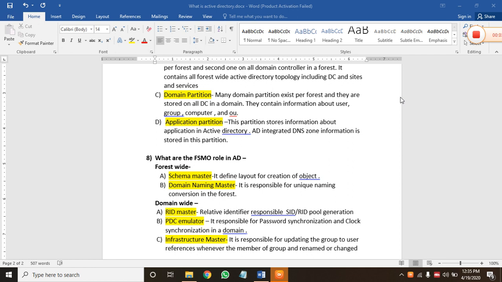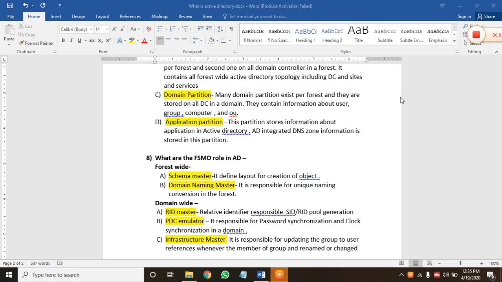Let's discuss the forest-wide FSMO roles. Forest-wide there are two types, which are schema master and domain naming master. The work of the schema master is that it defines the layout for creation of objects. The second one is domain naming master. The domain naming master is responsible for unique naming convention in the forest.